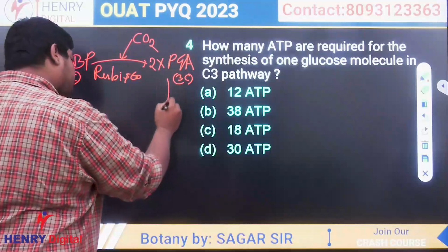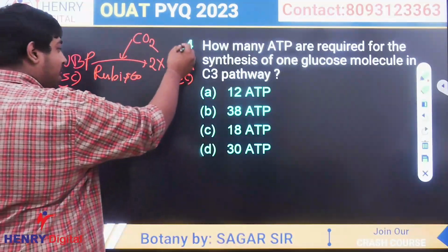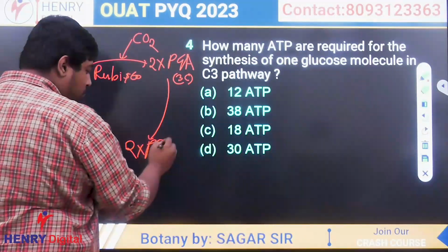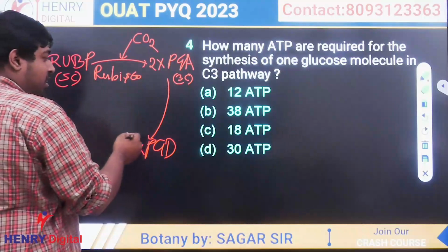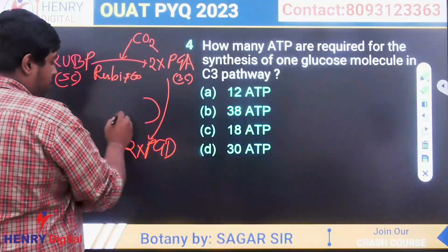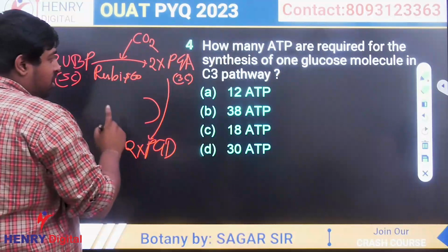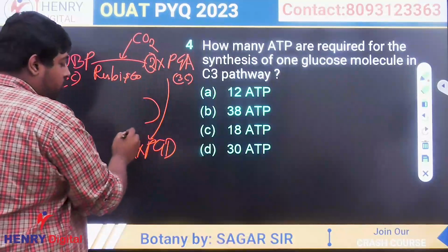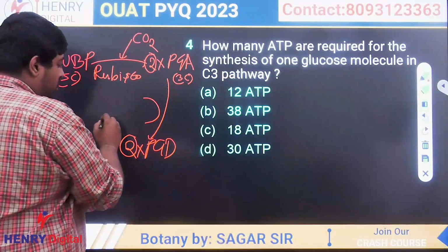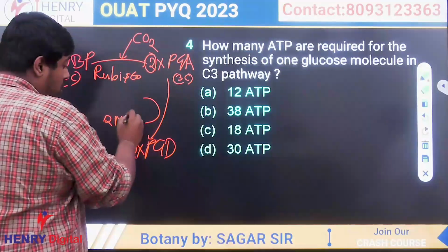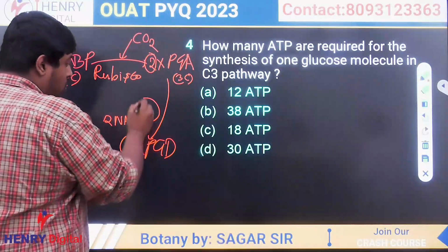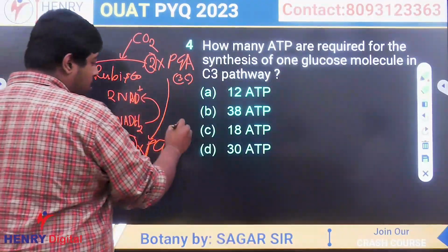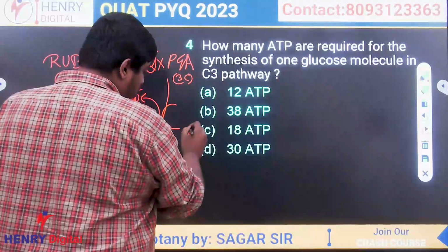After this step, there will be reduction and the acid part will be converted into aldehyde. So the next compound will be phosphoglyceraldehyde. In this step, there will be utilization of 1 NADPH2 for each phosphoglyceric acid reduced. So here 2 phosphoglyceric acid are reduced, so there will be expenditure of 2 NADPH2, which are oxidized to 2 NADP plus, and in this step there will also be expenditure of 2 ATP.